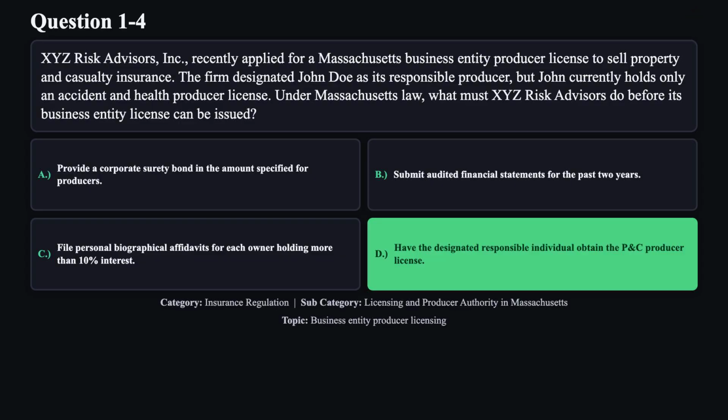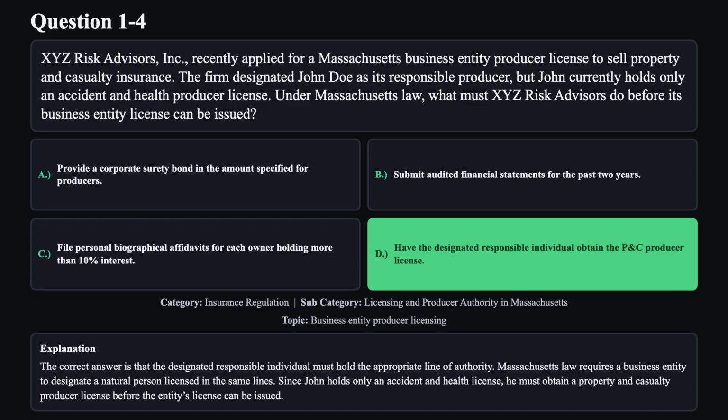The correct answer is D. The correct answer is that the designated responsible individual must hold the appropriate line of authority. Massachusetts law requires a business entity to designate a natural person licensed in the same lines. Since John holds only an accident and health license, he must obtain a property and casualty producer license before the entity's license can be issued.